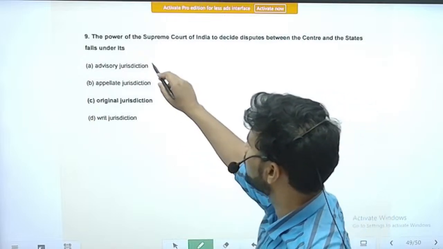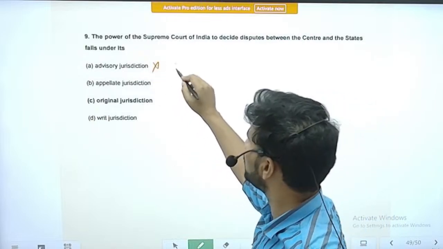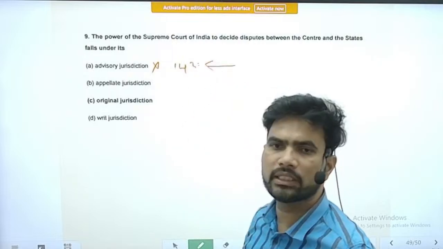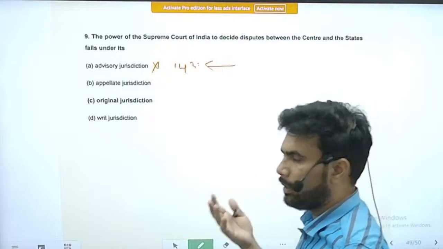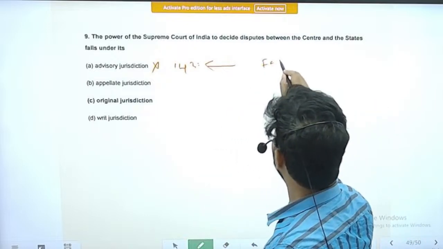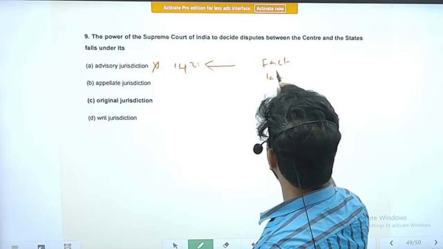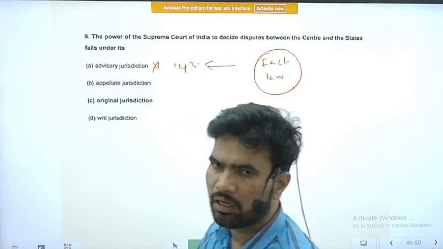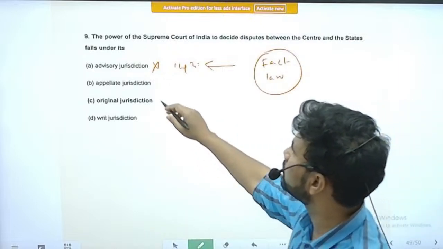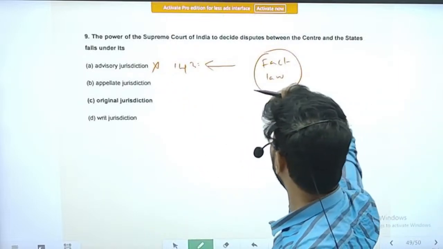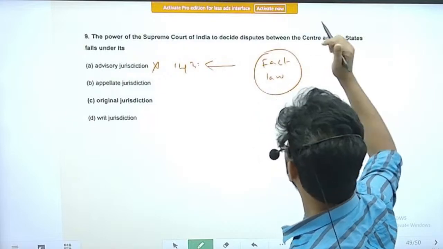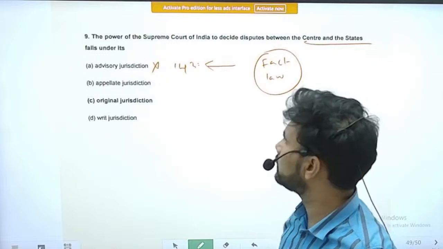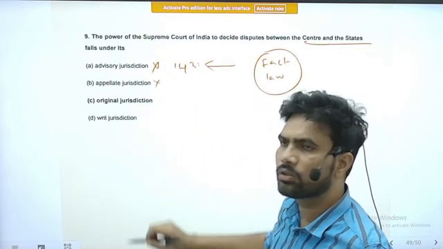So it is not advisory jurisdiction. Advisory jurisdiction happens under Article 143. When the President seeks advice on a matter of fact or law, only on these things can the President seek advice from the Supreme Court of India. That comes under advisory jurisdiction, not something related to disputes between center and state. Appellate jurisdiction, this is also not correct.